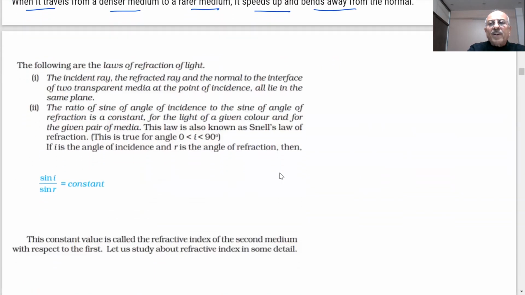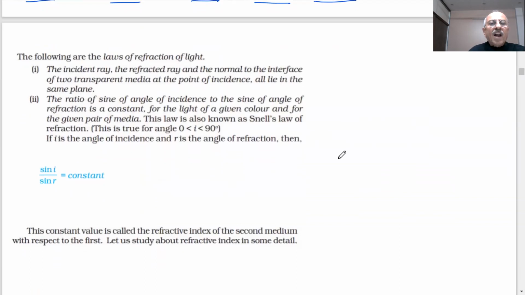After doing these experiments, students, there are certain laws of refraction, and these were given by Snell, so they are called Snell's laws of refraction. Just like we studied laws of reflection, now we are coming to the laws of refraction, students. What was observed after doing these experiments, these activities? The incident ray, the refracted ray, and the normal to the interface of 2 media at a point all lie in the same plane.